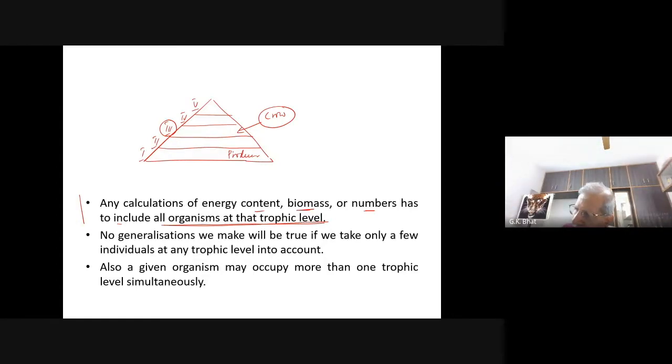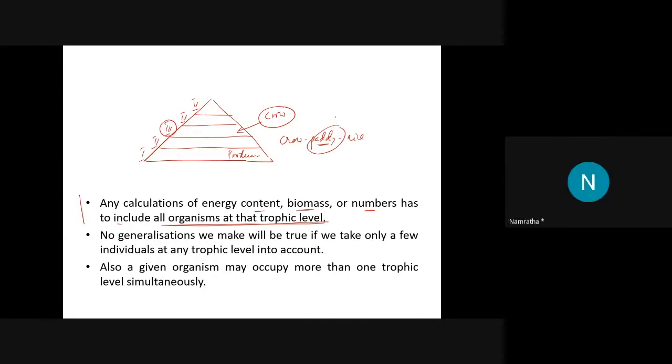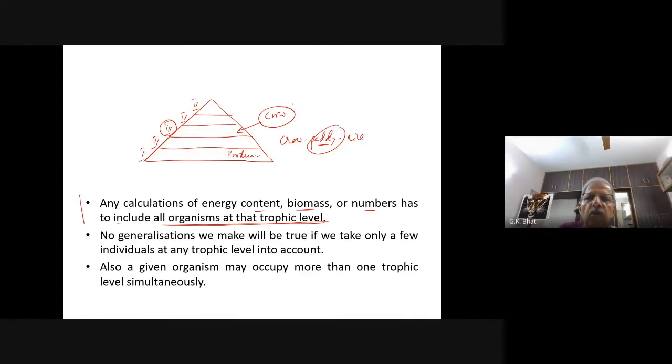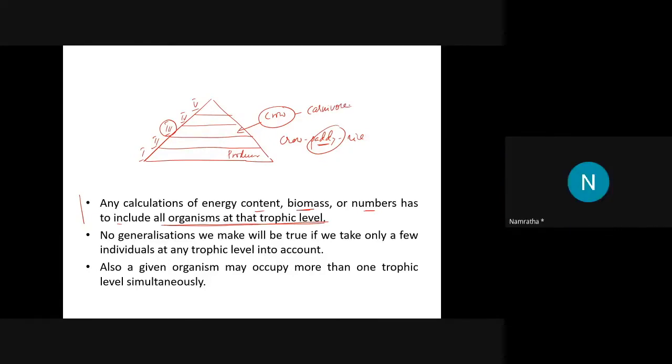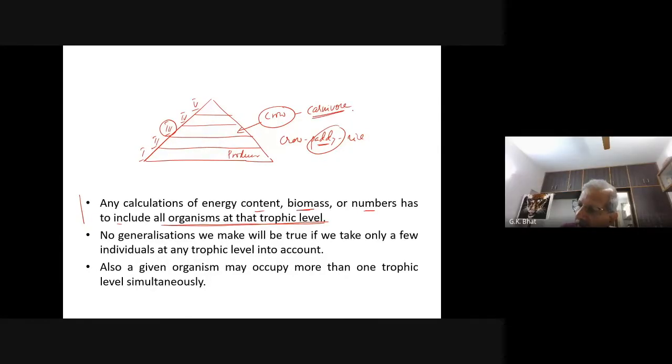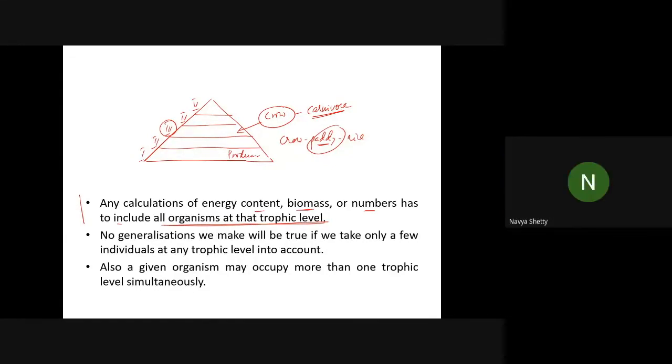Namrata, have you seen the crow eating paddy, eating rice? Have you seen it eating that? Do you think the crow is a carnivore or a herbivore? Carnivore? Omnivore. Yes, sir, omnivore.